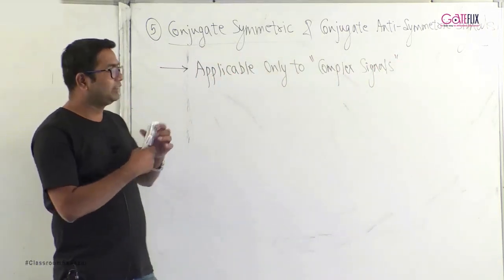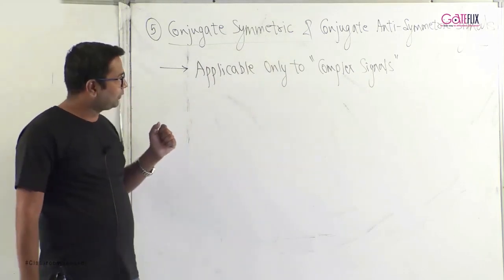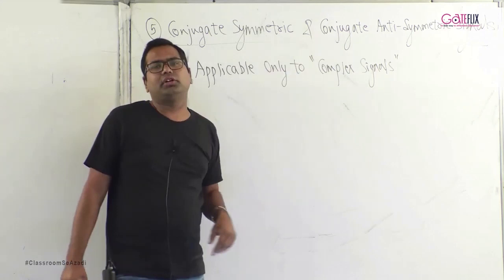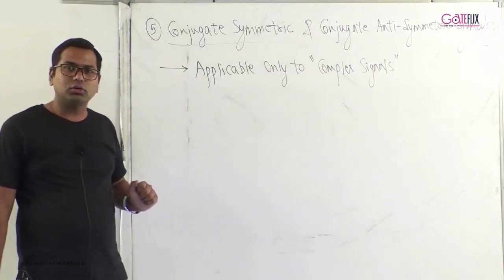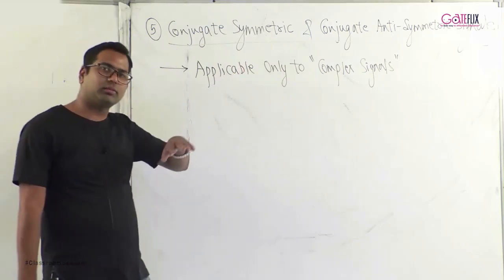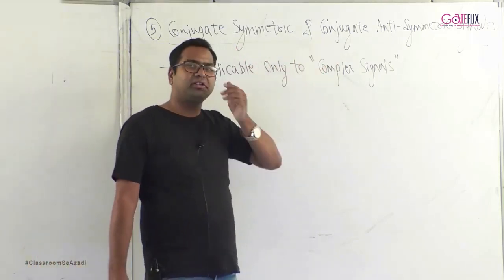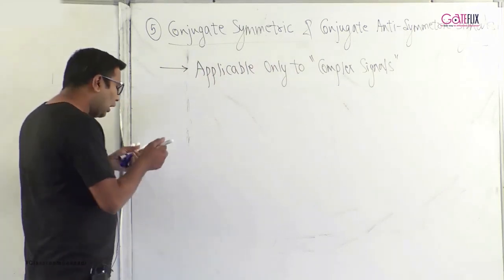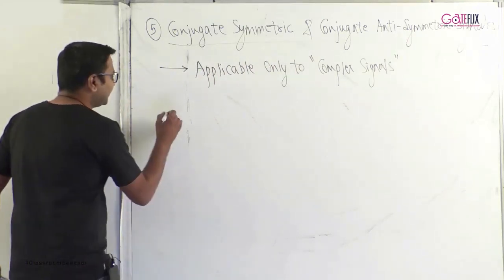Conjugate symmetric and conjugate antisymmetric classification is applicable only for complex signals. You cannot apply this to real signals. So even and odd was applicable only for real signals. Very similarly, conjugate symmetric and conjugate antisymmetric is applicable only to complex signals. Now, how do we define conjugate symmetric?